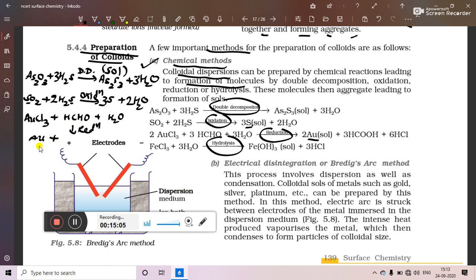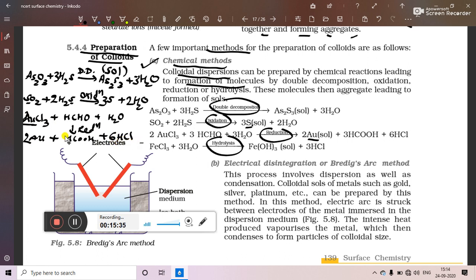Gold chloride will undergo reduction, and formaldehyde will itself undergo oxidation to form formic acid HCOOH along with hydrochloric acid. If you take 2 times AuCl3, then we are having 2 times Au, then we are having 2 3s are 6 chlorine. So here we have to write down 6 HCl.